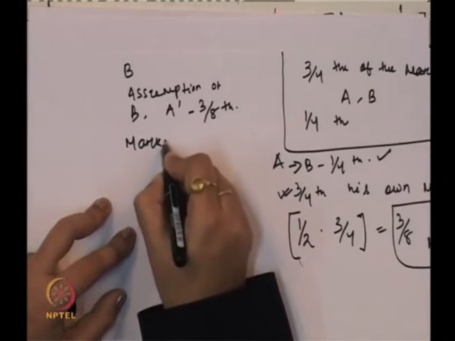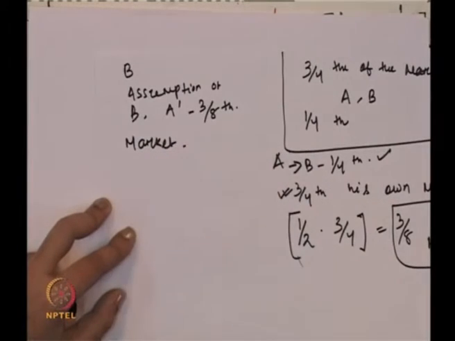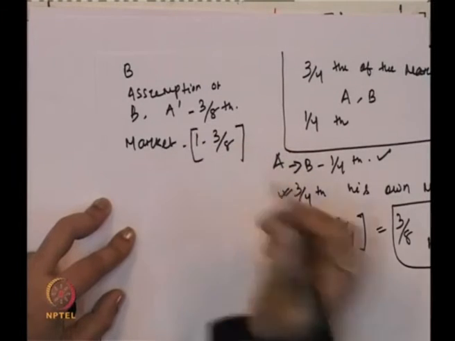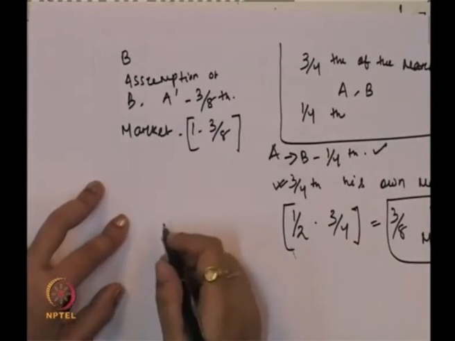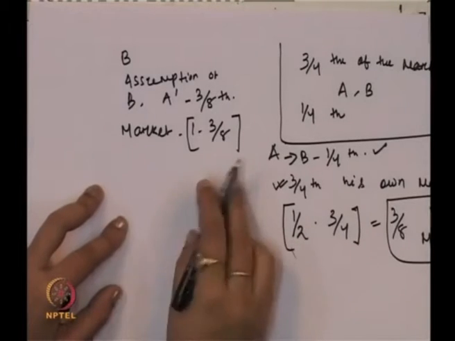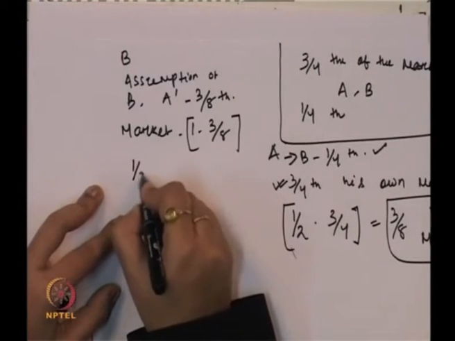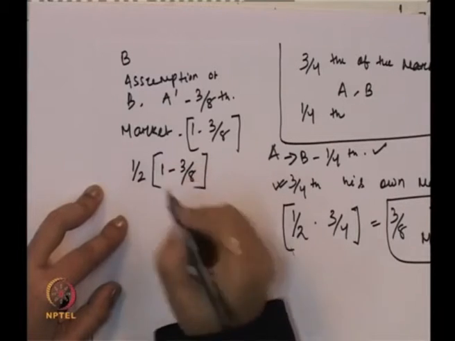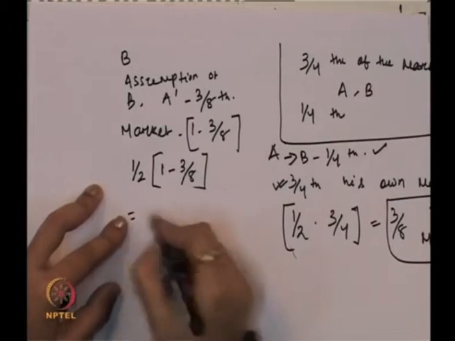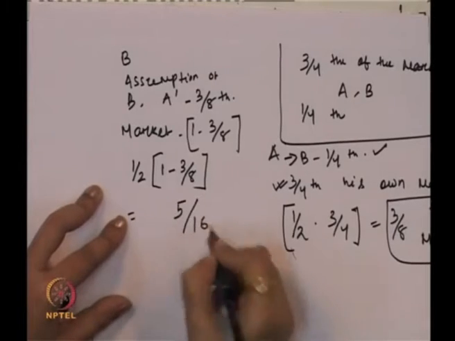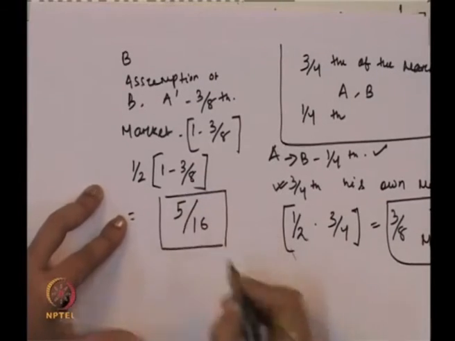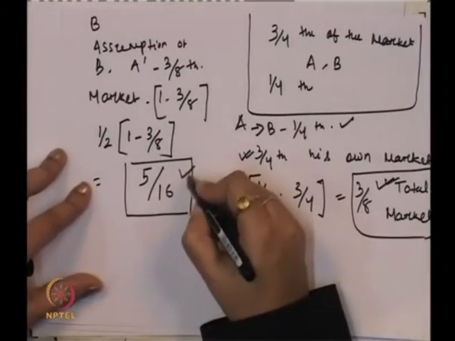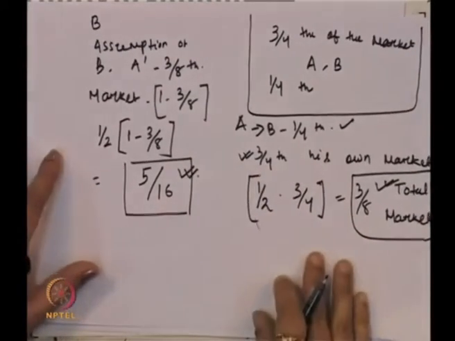The remaining market, that is 1 minus 3/8. B will again produce half of this, so this is 5/16. So, A is going to produce 3/8 and B is going to produce 5/16.